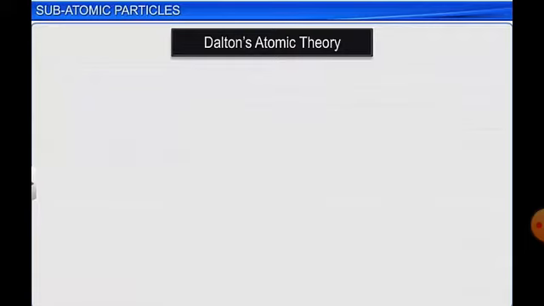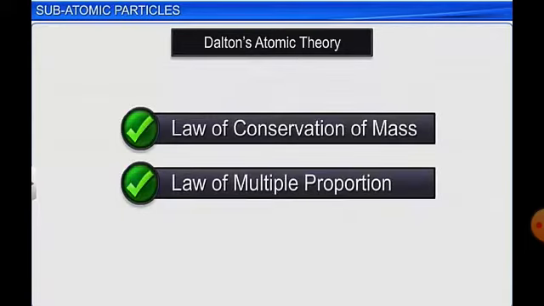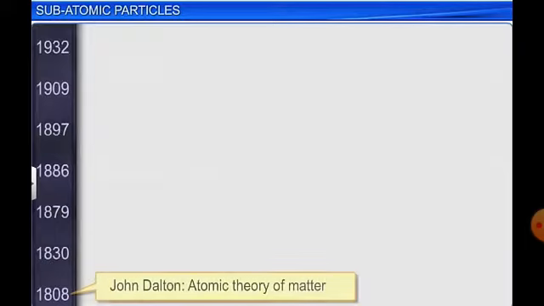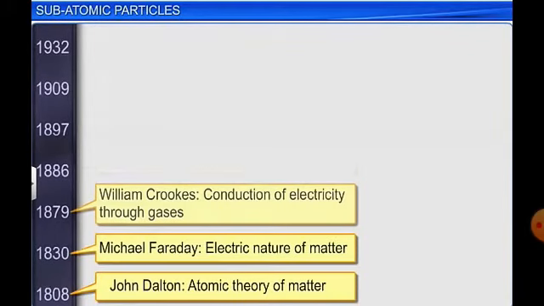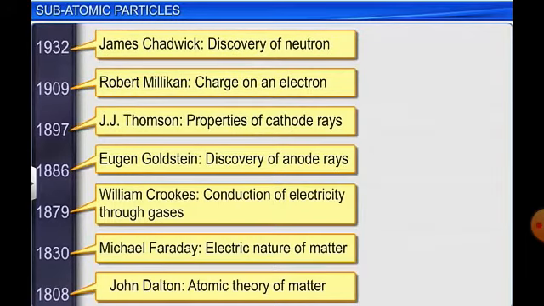So these are the basic postulates of Dalton's atomic theory, and this theory obeyed the law of conservation of mass, multiple proportion and constant composition. So in 1808, John Dalton proposed his atomic theory, stating that matter is made of atoms, the smallest indivisible particle.